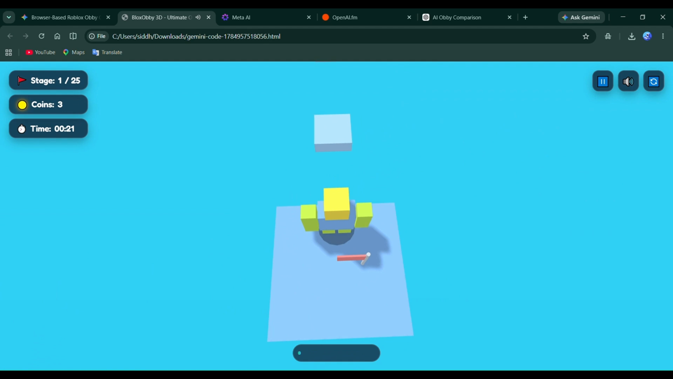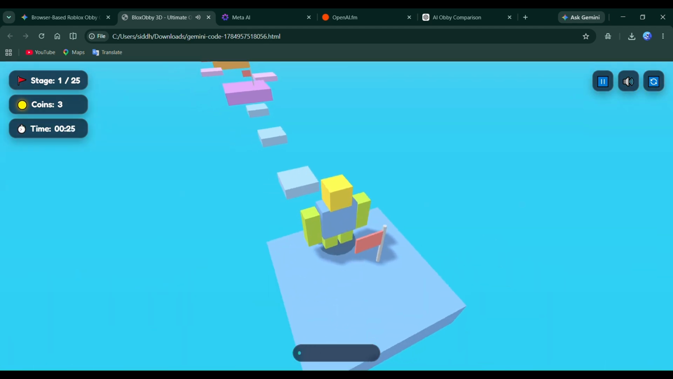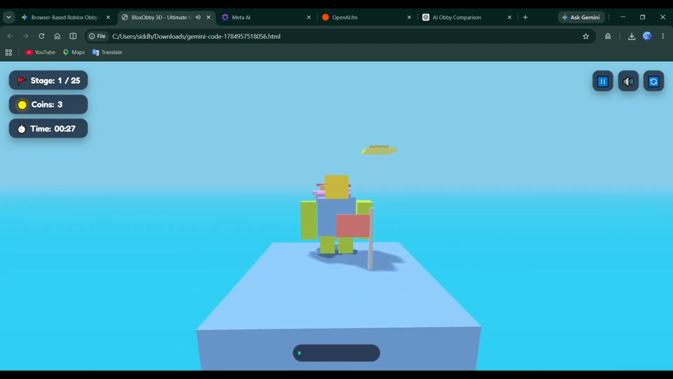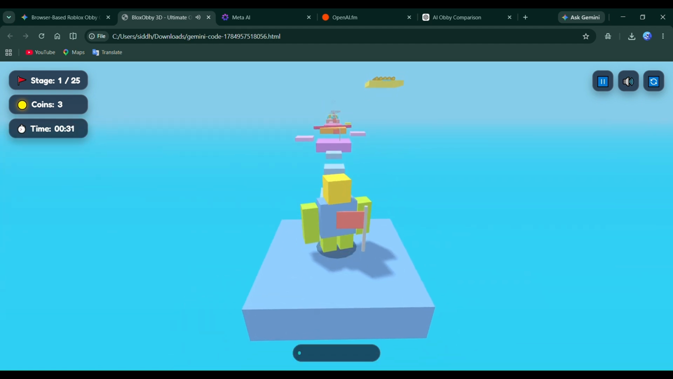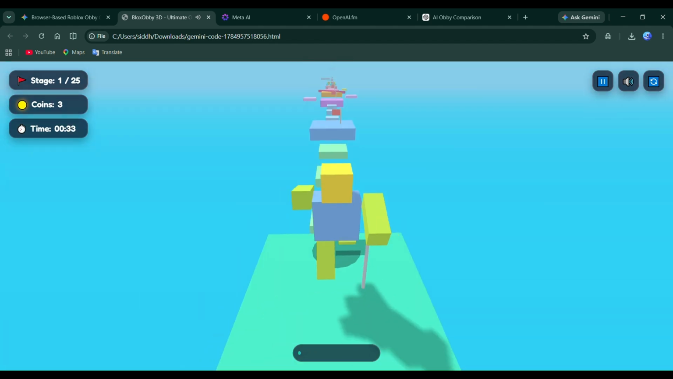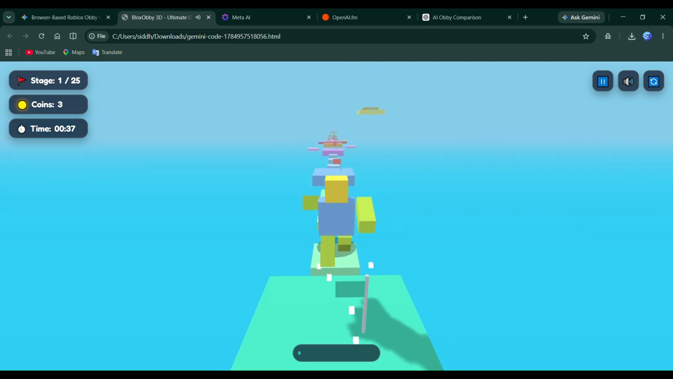I also like that the game keeps introducing new layouts instead of repeating the same challenge over and over. It keeps the experience fresh and makes me want to continue playing to see what comes next. For a project generated entirely by AI, it's definitely exceeding my expectations so far. At this point, I think it's fair to say that the AI has done a pretty solid job.